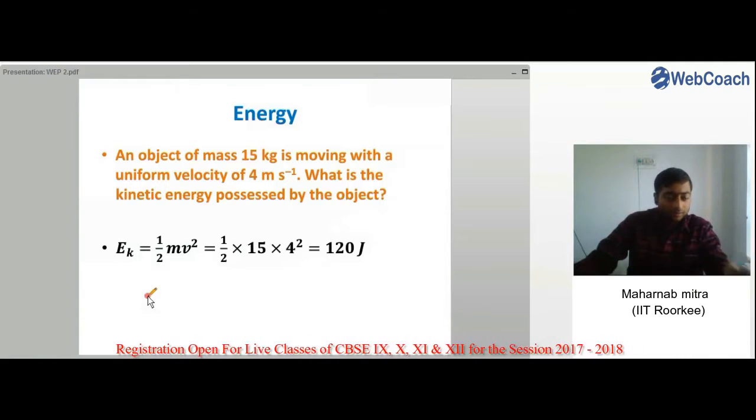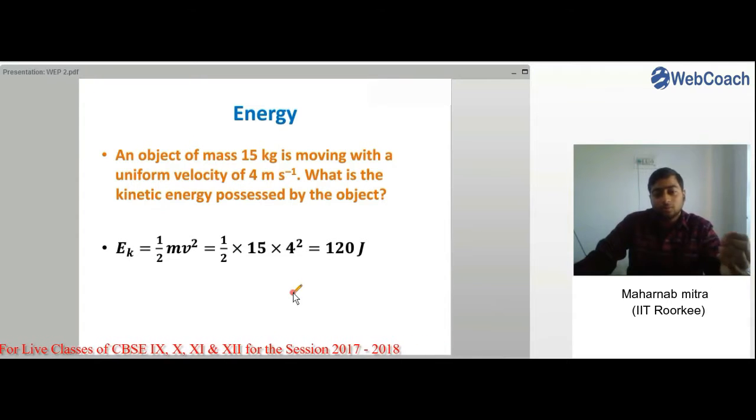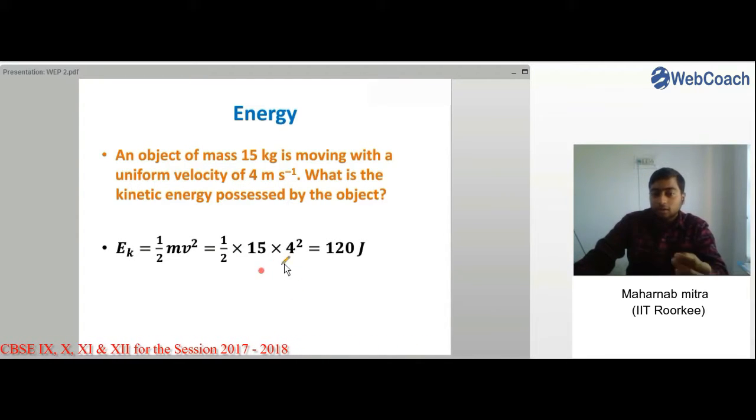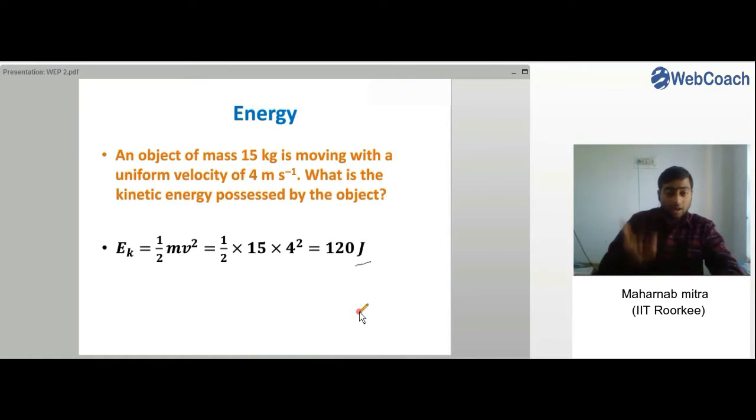Ek, or the kinetic energy, can be given as half mv square at any point of time. So half into m, which is 15, into v square, which is 4 square, comes out to be 120. And as we are calculating the entire thing in SI unit, we must also get the answer in SI unit as well, 120 joules. So the kinetic energy possessed by the body, which is of mass 15 kg and moving with a velocity of 4 meters per second, is 120 joules.